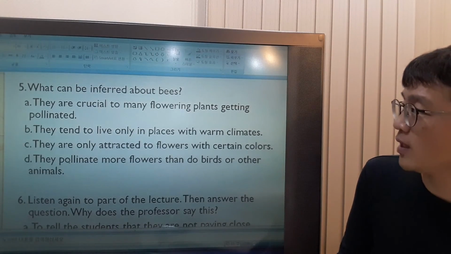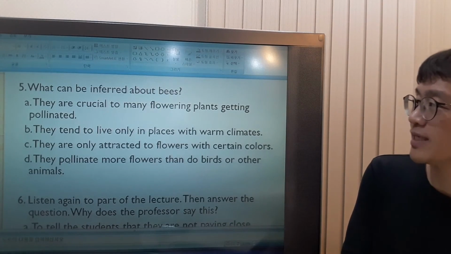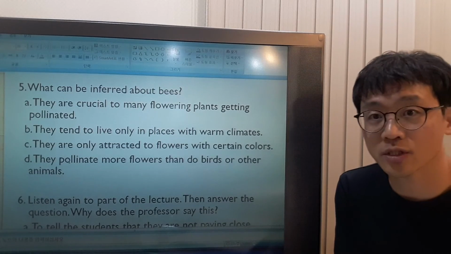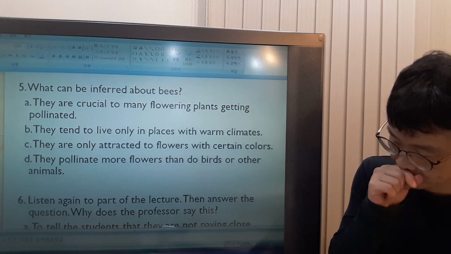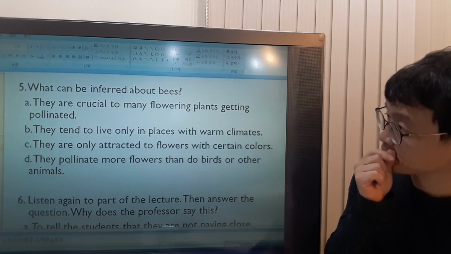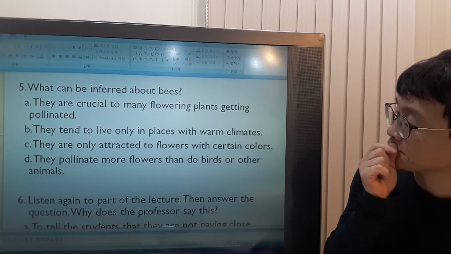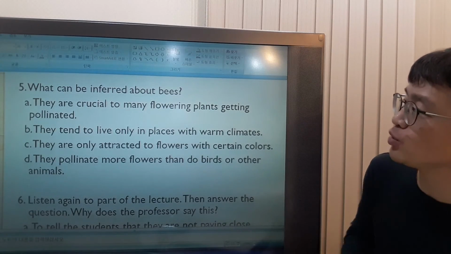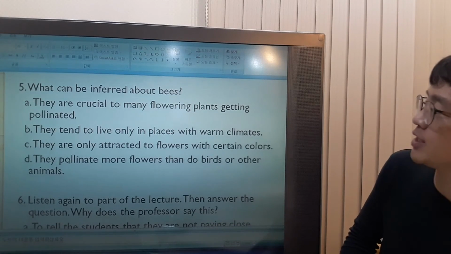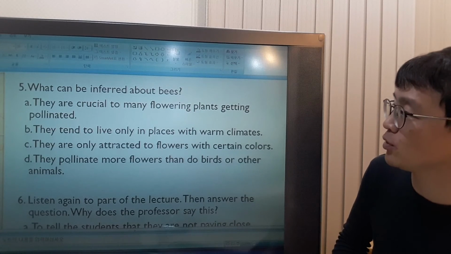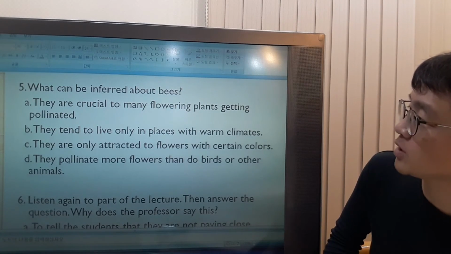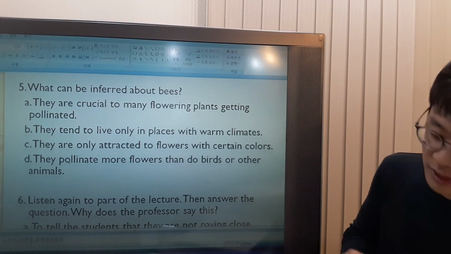What can be inferred about bees? Inferred means guessed from the passage, all right? Although it's not directly said. The answer is they are crucial to many flowering plants getting pollinated. What does crucial mean? Crucial means very important. So it plays a big role, right?